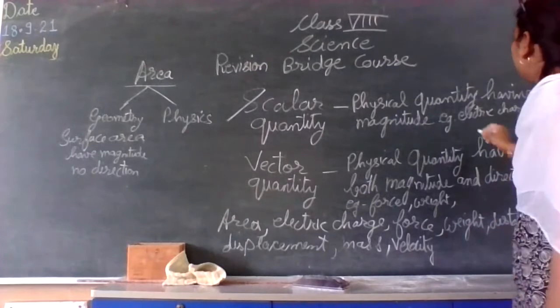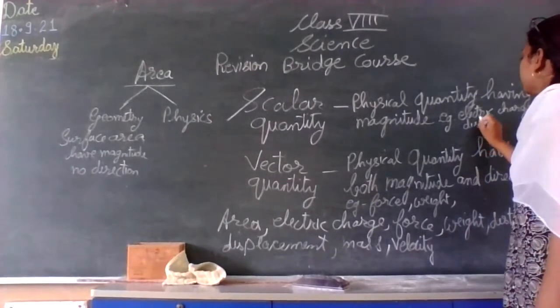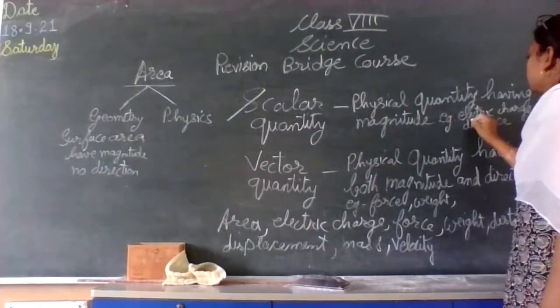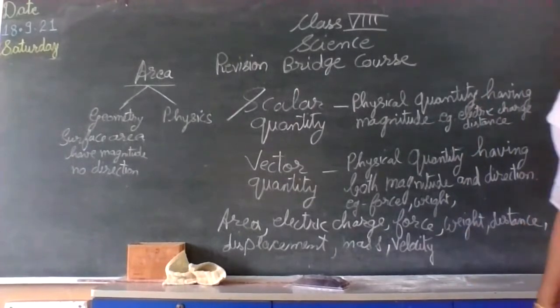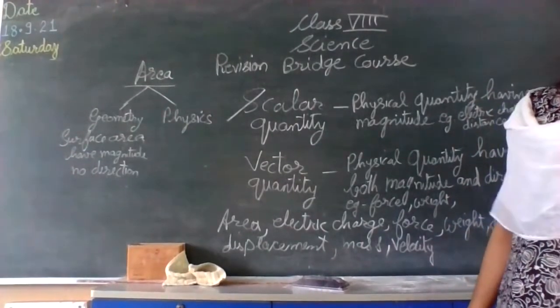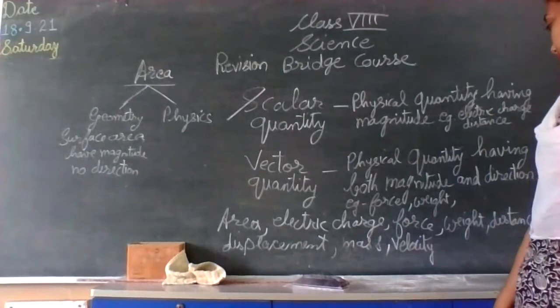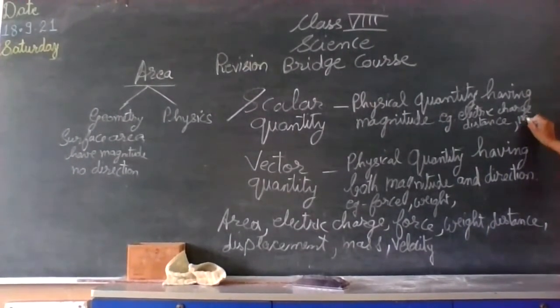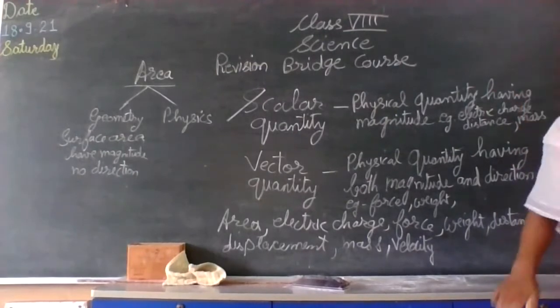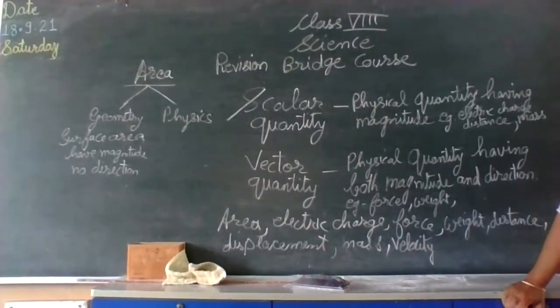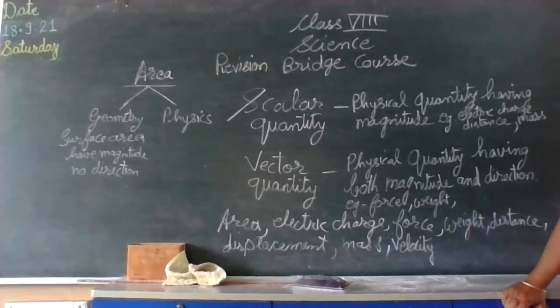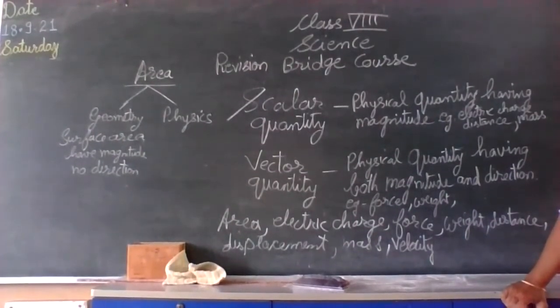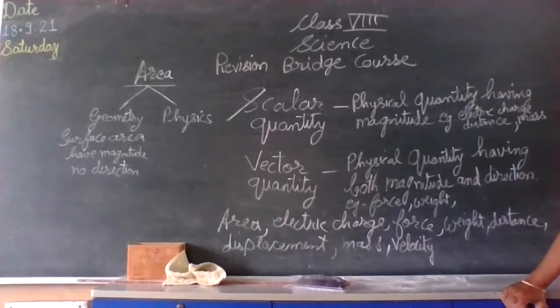Therefore, distance is again a scalar quantity. Next is the mass. Mass also depends upon the number of atoms and molecules that are present in any object. So it has nothing to do with direction. Therefore, again, mass is put into your scalar quantity.